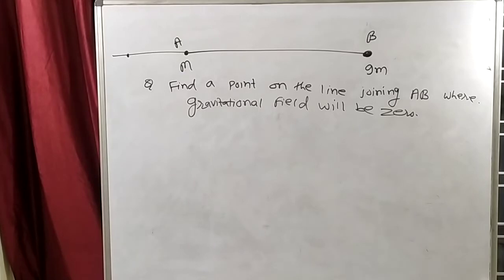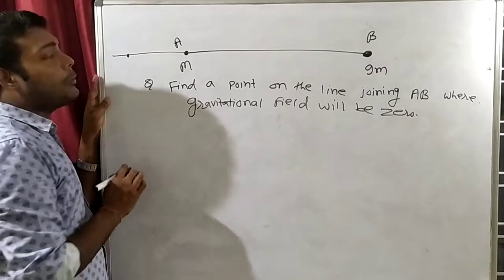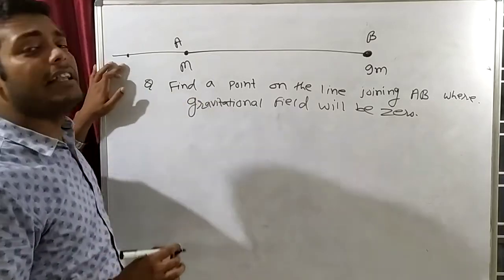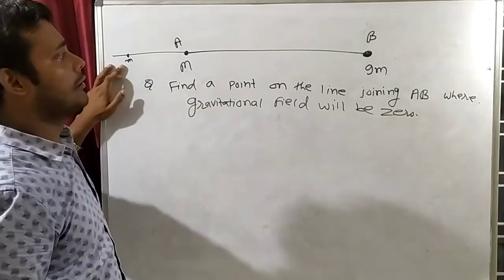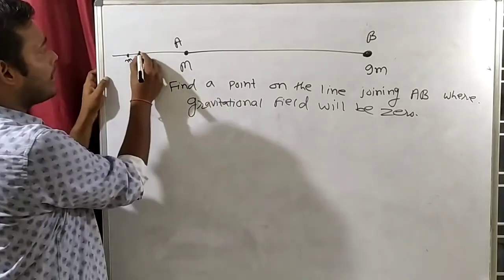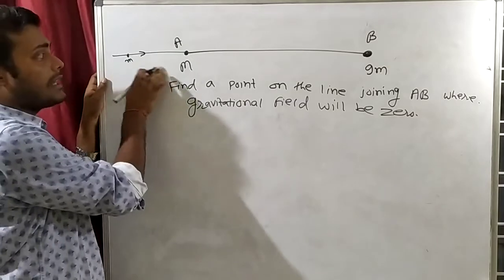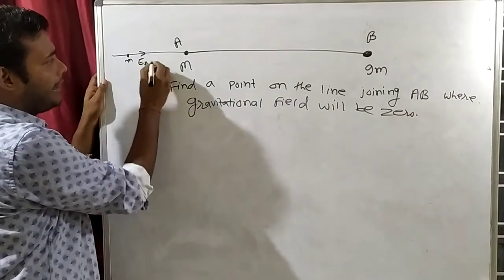If I place a point here, will the gravitational field be 0 or not? To check whether the gravitational field is 0, we will place a test mass. This mass will pull the test mass in this direction, so the gravitational force direction is this. The gravitational field direction will also be this. So this is the direction of EA.